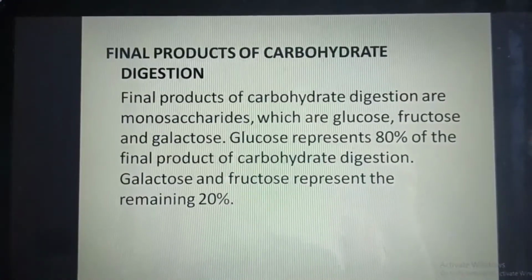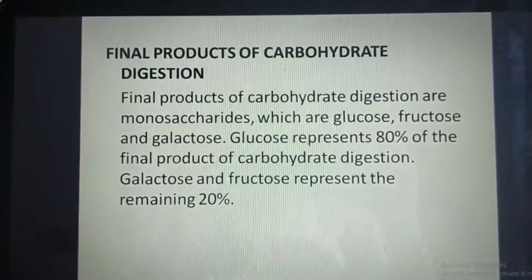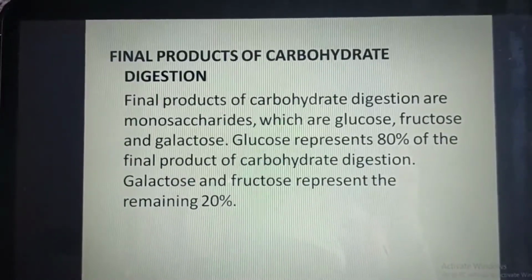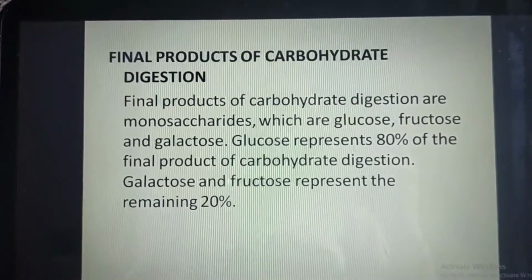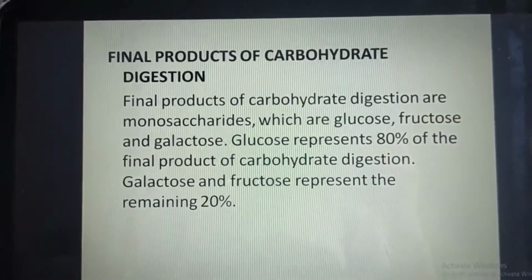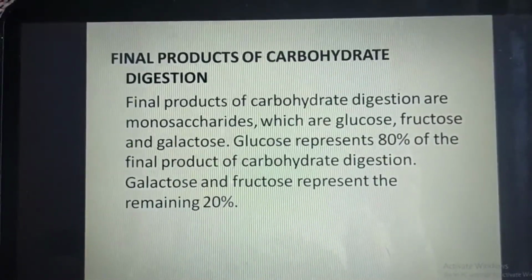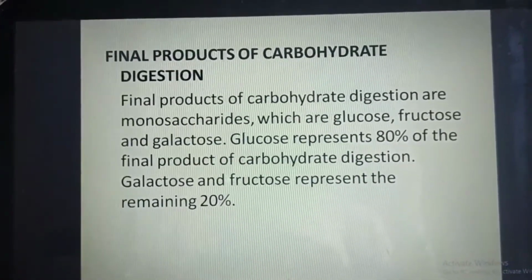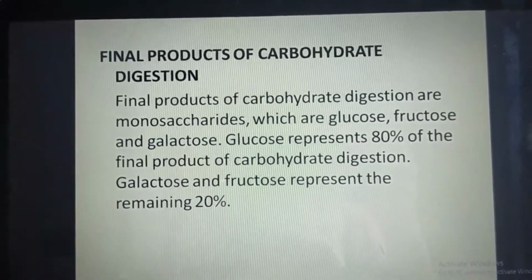Final products of the carbohydrate digestion. Final products of carbohydrate digestion are monosaccharides, which are glucose, fructose and galactose. Glucose represents 80% of the final product of the carbohydrate digestion. Galactose and fructose represent the remaining 20%.